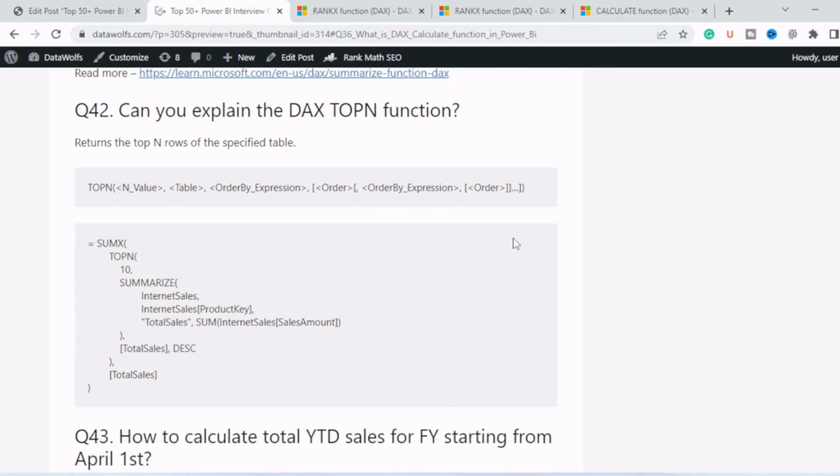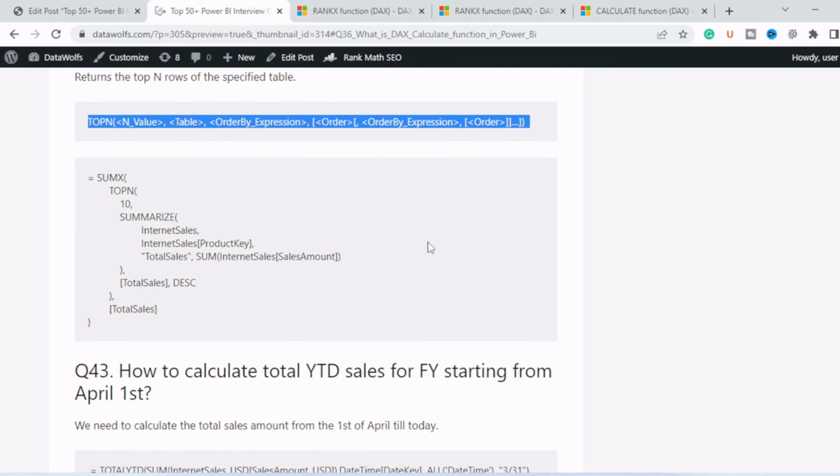Next question is, can you explain the DAX TOPN function? The TOPN function returns the top n rows of the specified table. So this is the syntax of the DAX TOPN function. So you can see the application of the TOPN function here.